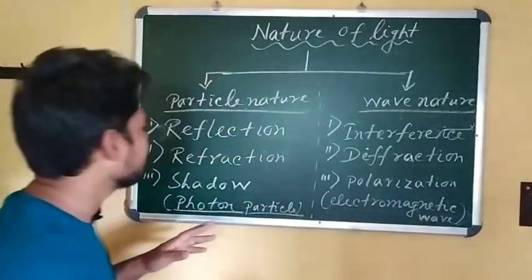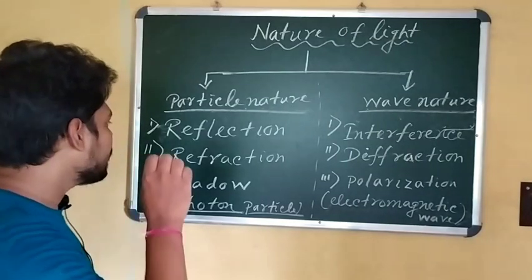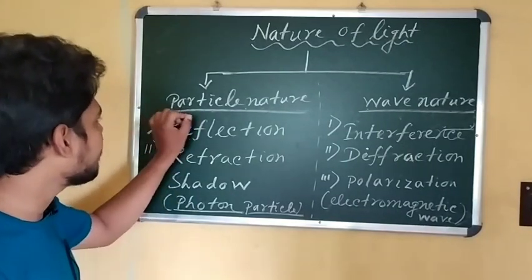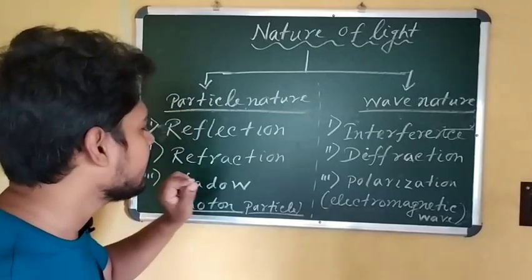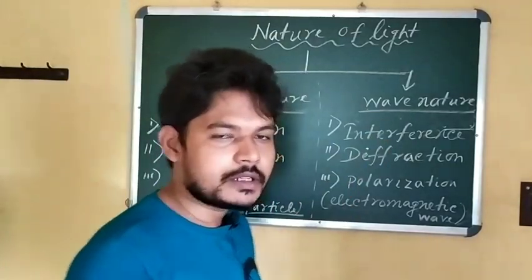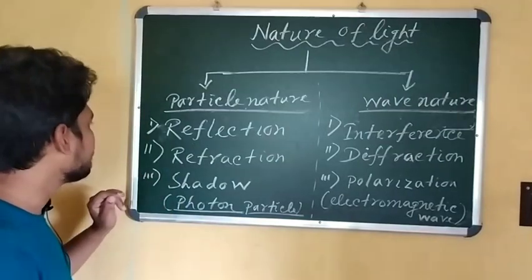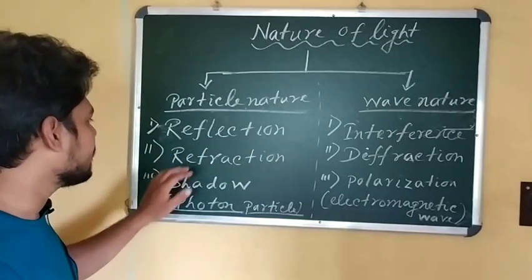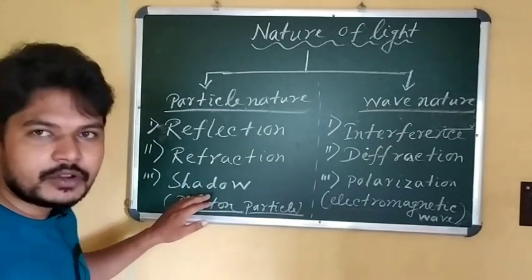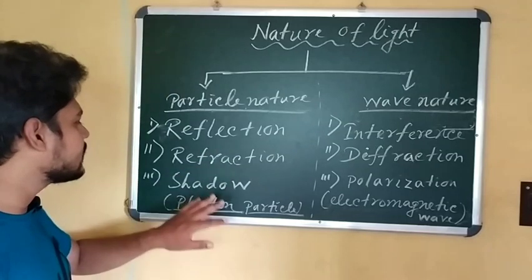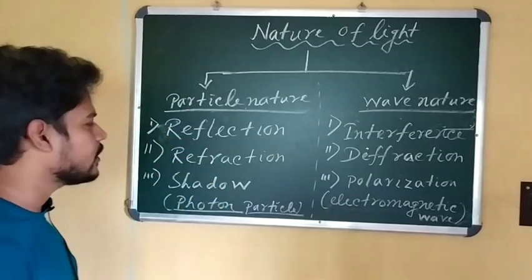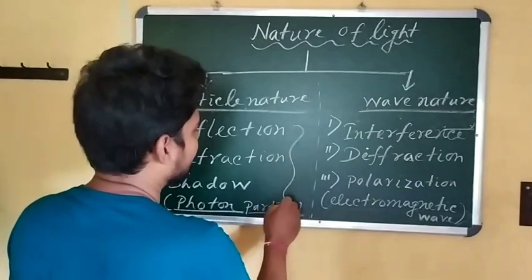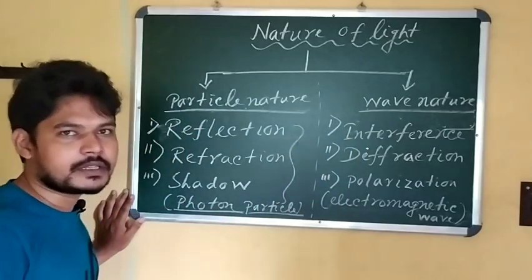Now you come to the experiments by which we can describe that light has the particle nature and the wave nature. There are a few examples: reflection of light, refraction of light, and shadow formation. All these three we can explain by the particle nature. We cannot explain these by applying the wave nature of light.